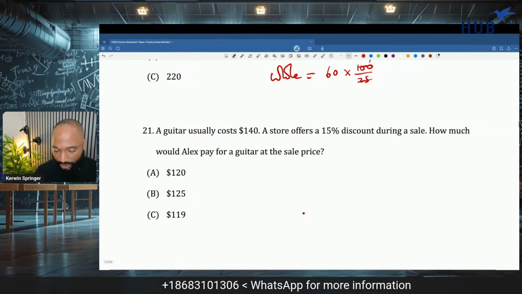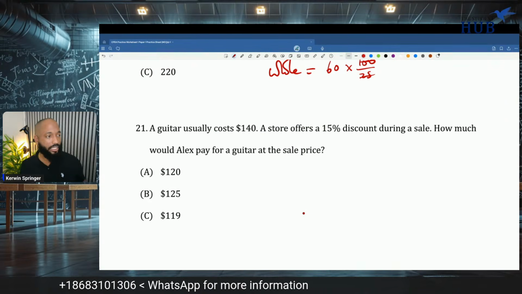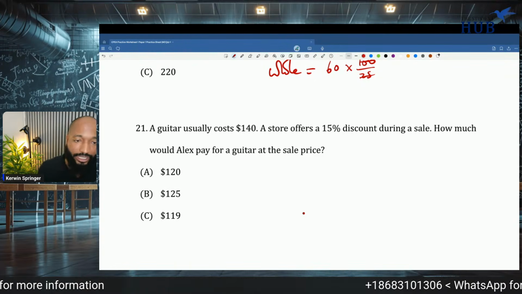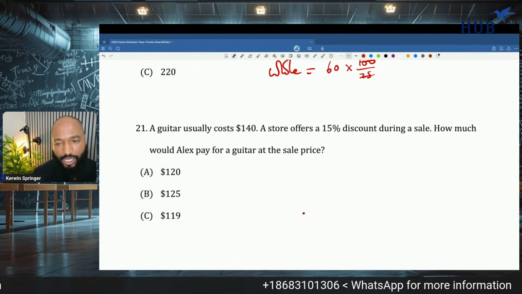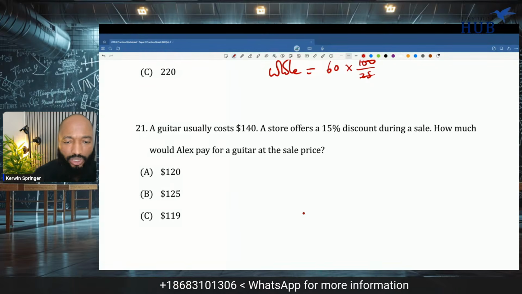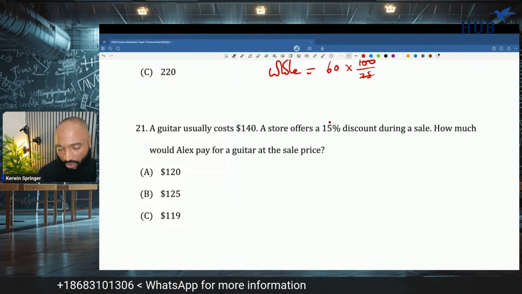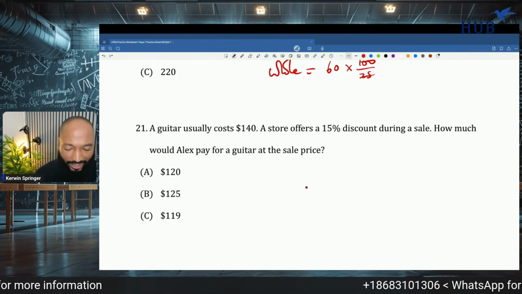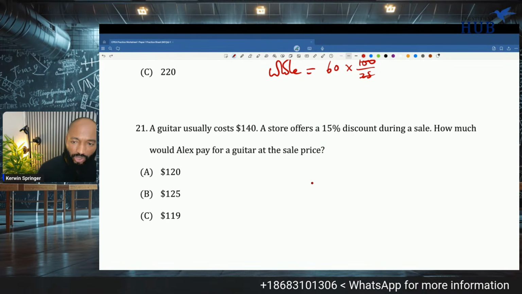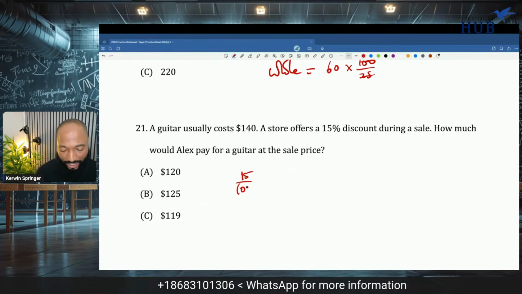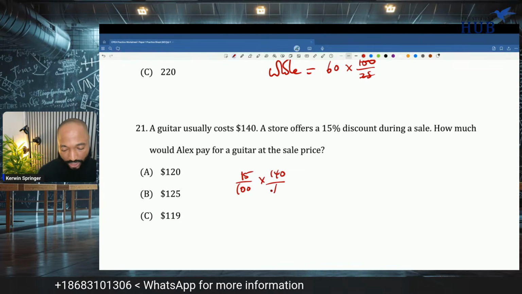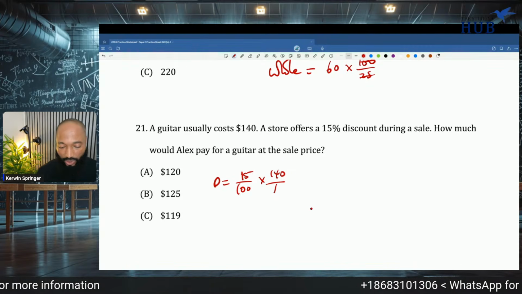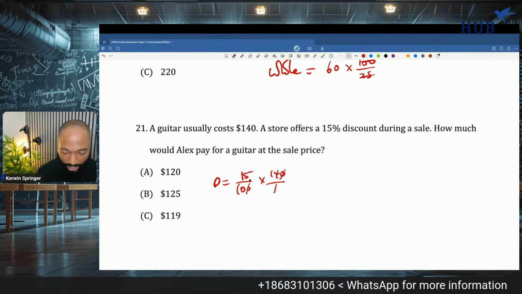A guitar usually costs $140. A store offers a 15% discount during a sale. How much would Alex pay for a guitar? The sale price. He'll pay 15% less. So I can always take away 100 minus 15 and work out 85% directly. But for SEA, NGSA, CPEA, these exams, it's usually best to work out the discount first. The maths is generally less traumatic. So the discount is going to be 15%, and then I'll subtract. That's the plan, right? What y'all think about that plan? Is it something like a good plan?